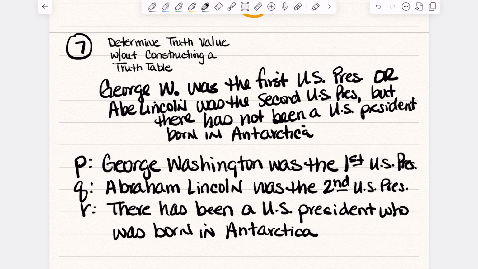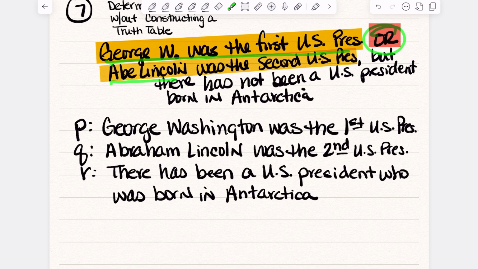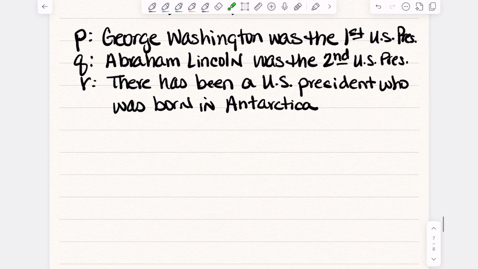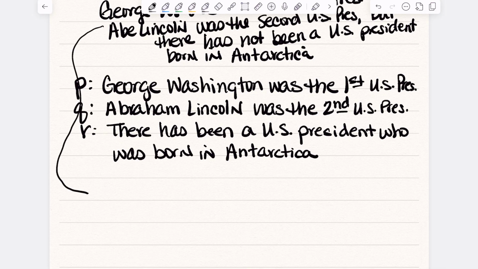I apologize for not giving you the sentence. So, George Washington was the first U.S. president, or Abe Lincoln was the second U.S. president, comma, but there has not been a U.S. president born in Antarctica.